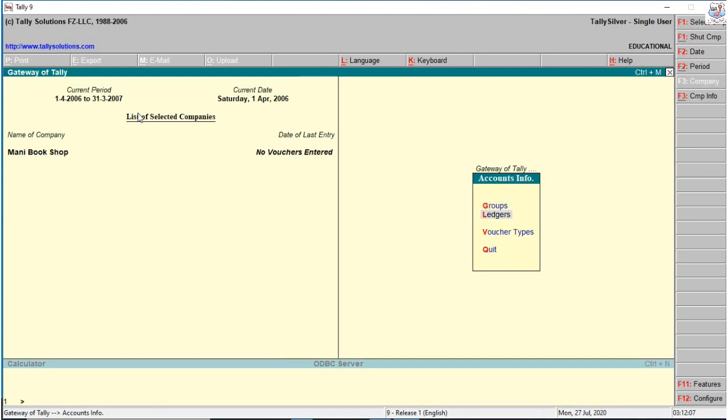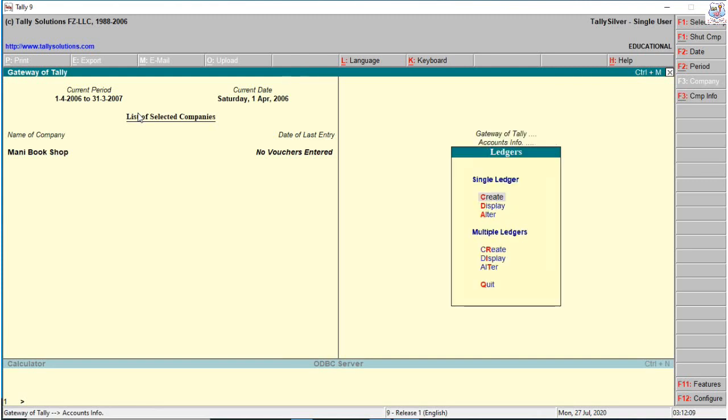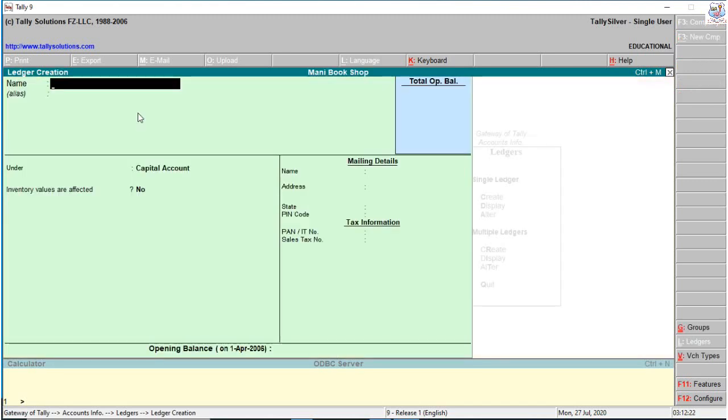Next we see about ledgers, accounting ledgers. In Tally we create ledgers to enter all accounting transactions. First we create the accounting ledgers. So I create, for example, first capital account. Capital, under the head of capital account. Opening balance, enter if needed, otherwise just press enter.